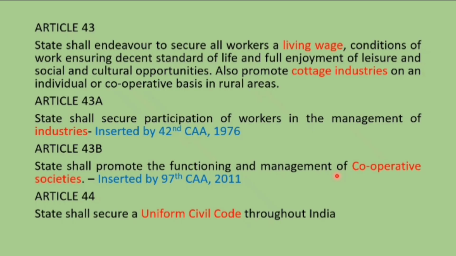You should remember this. Also you must have seen this cooperative society in fundamental rights under Article 19 also. So there is also the word cooperative society, that is also inserted by the 97th Constitutional Amendment. Then coming to Article 44, the state shall secure a uniform civil code throughout India.